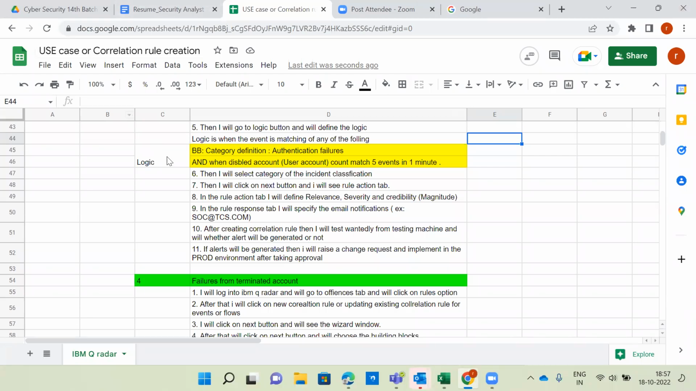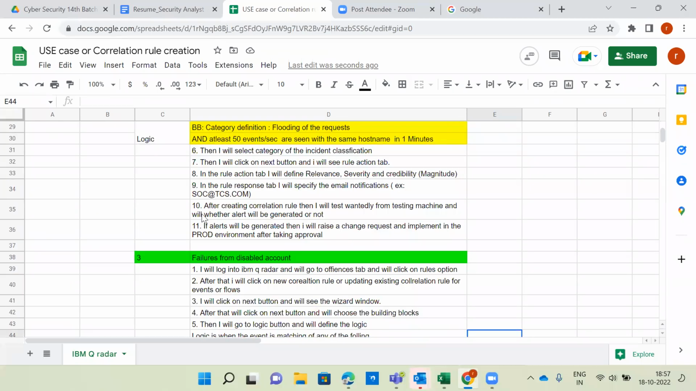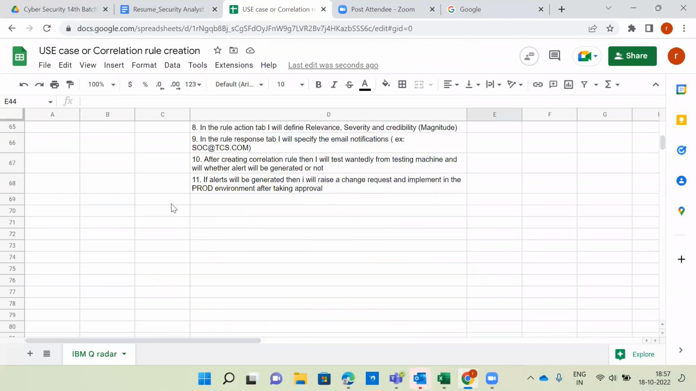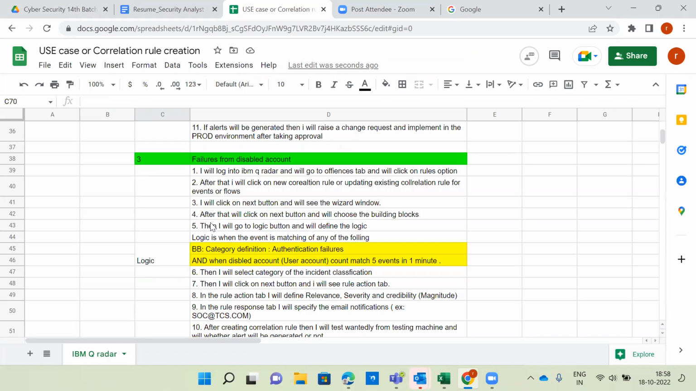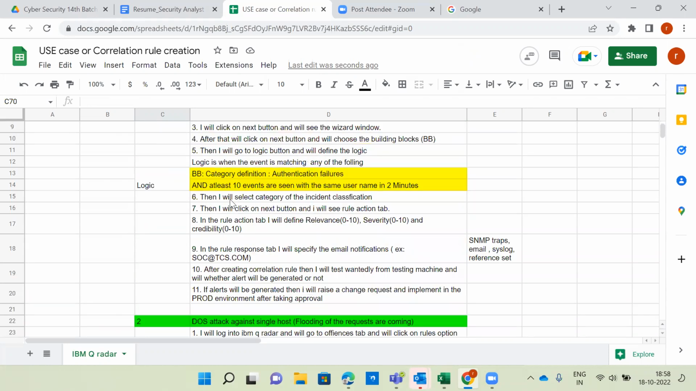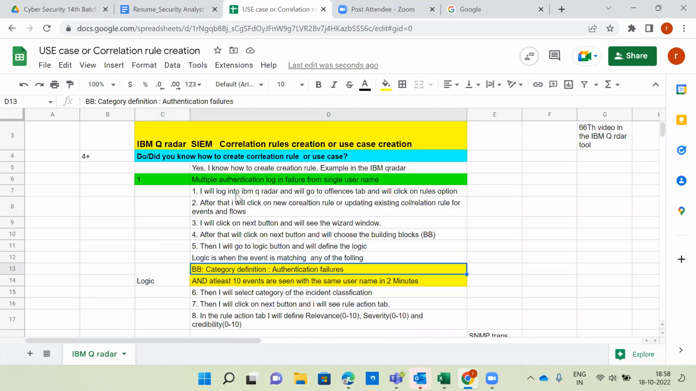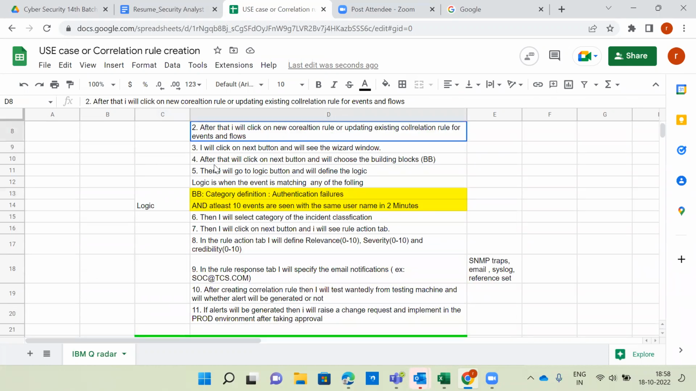Out of 4, 2 is more than sufficient. I will create one more here, maybe an IDS IPS, malware category, or SQL injection category, and so on. Any 2 you can prepare and explain every time. When you want to explain, this logic is very important, and whatever I provided, you can explain the same as it is. 100% that is the correct answer.